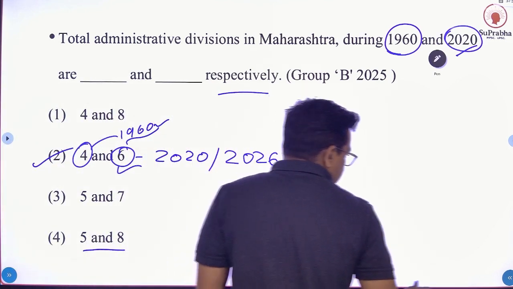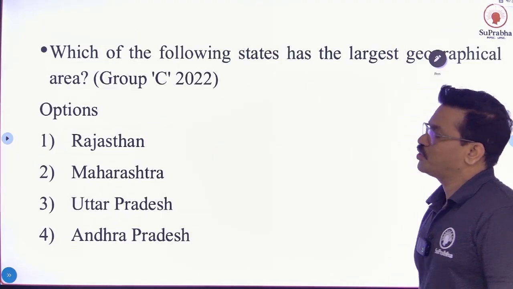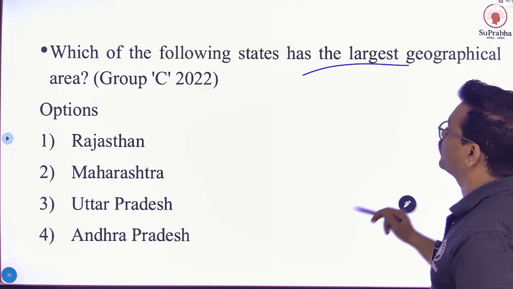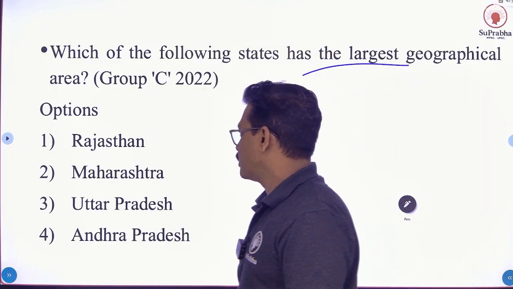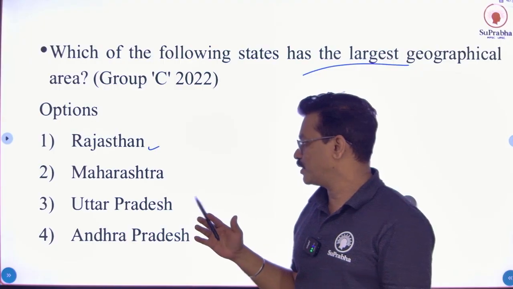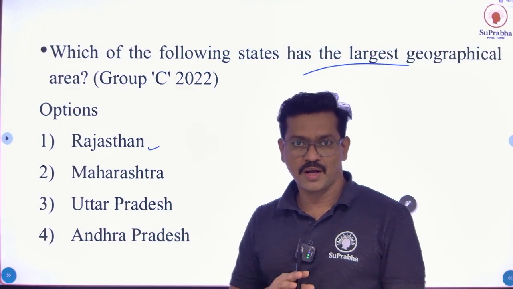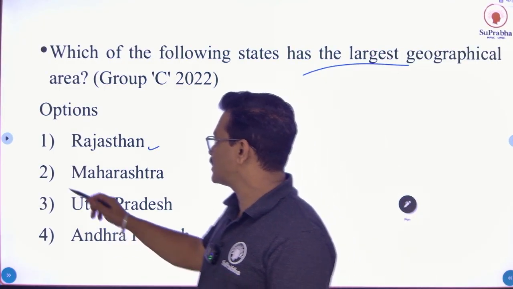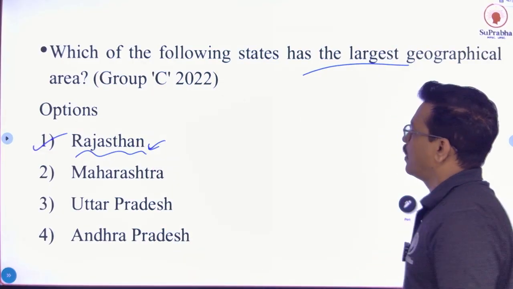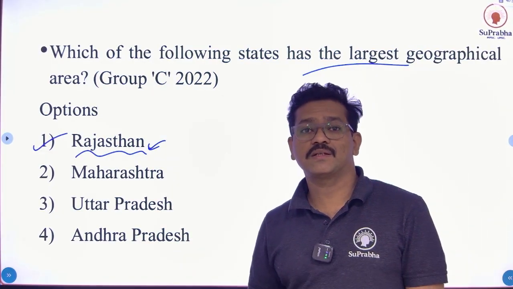Okay, let's see next question. Which of the following states has the largest geographical area? Option number 1, Rajasthan. Option number 2, Maharashtra. Option number 3, Uttar Pradesh. And option number 4, Andhra Pradesh. And correct answer is Rajasthan. On the basis of area, Rajasthan is the largest state in India.